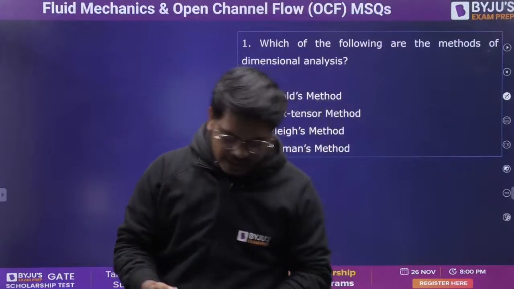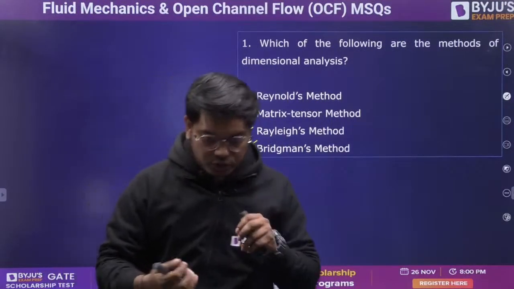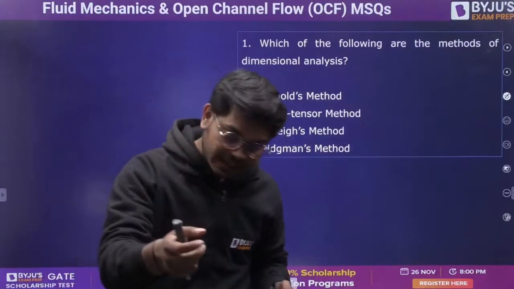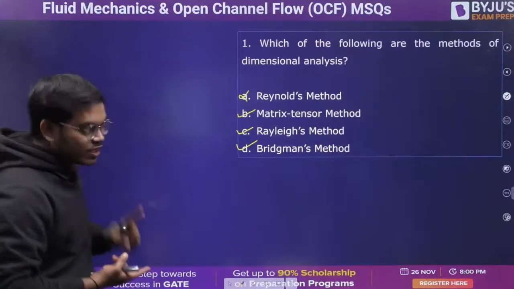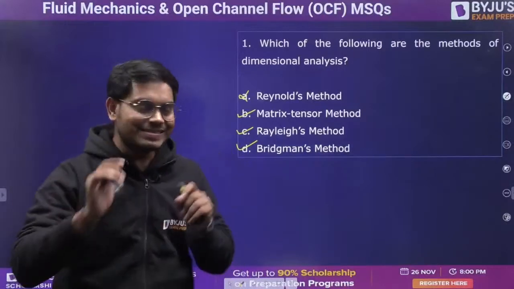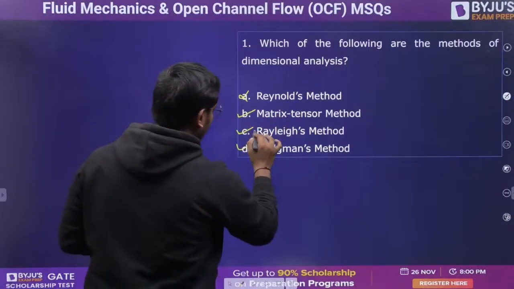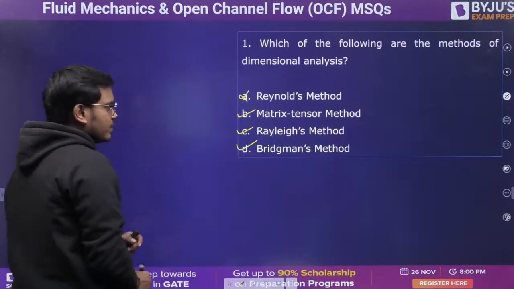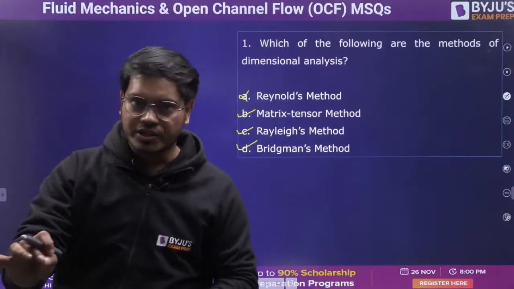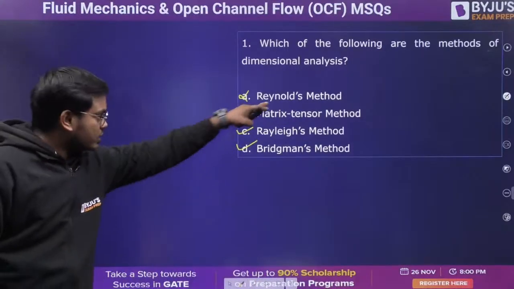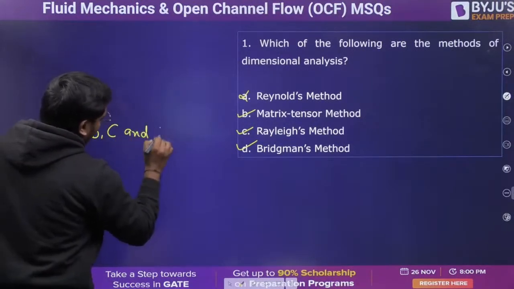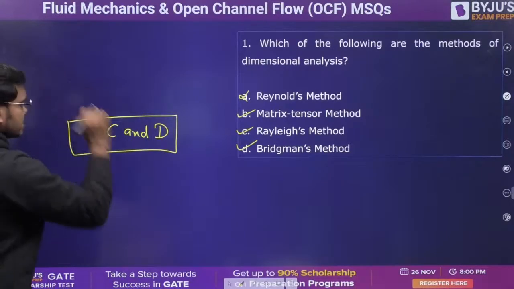Please remember this. Apart from this, you can also do it by visual inspection, which is also a method, and by rearrangement of differential equations. These are a few methods for dimensional analysis. Please remember them: these 3, and apart from this Buckingham pi, visual inspection, and rearrangement of the differential equation. Those are the methods of dimensional analysis, not the Reynolds method. So the right answer here is going to be B, C, and D. So 3 statements were right here.